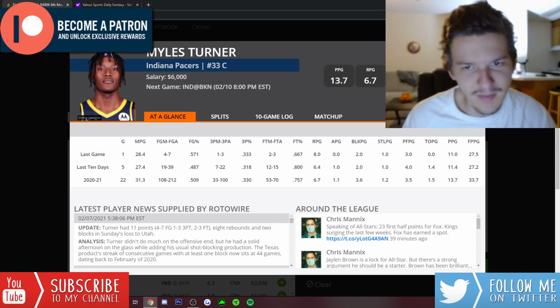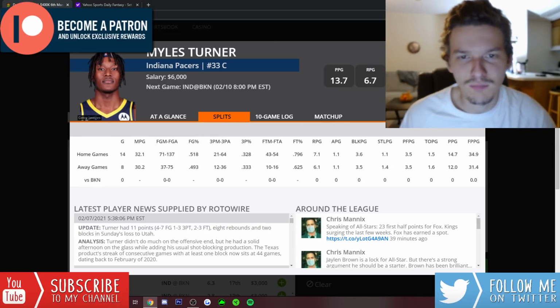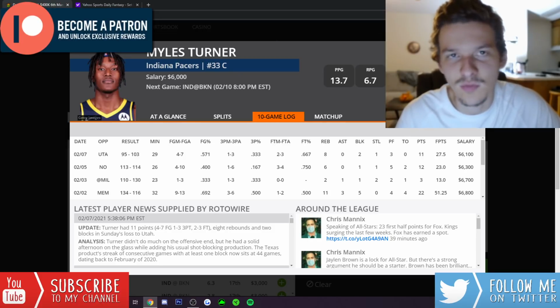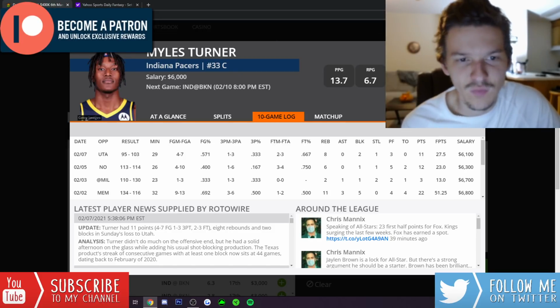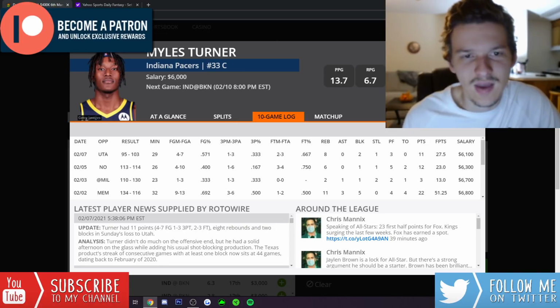Miles Turner, I don't mind him either. It is a really good matchup against Brooklyn. Brooklyn's always been a team that we can target with big men. They've always struggled to defend centers. We saw Mason Plumlee have a huge game on Tuesday.